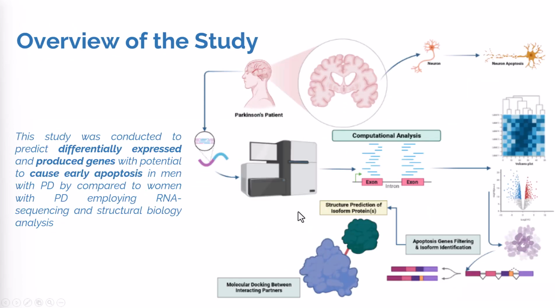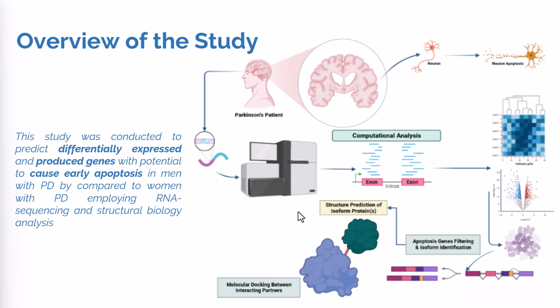This is the overview of the study. To study Parkinson disease with that perspective, as I shared earlier, the study was conducted to predict differentially expressed genes and differentially produced genes with the potential to cause early apoptosis in men with PD as compared to women, because in men PD is more aggressive, and if it is more aggressive, it means there is a higher rate of apoptosis occurring within the men who have PD. So that is why we should be looking for those genes in men with PD that are causing early apoptosis.